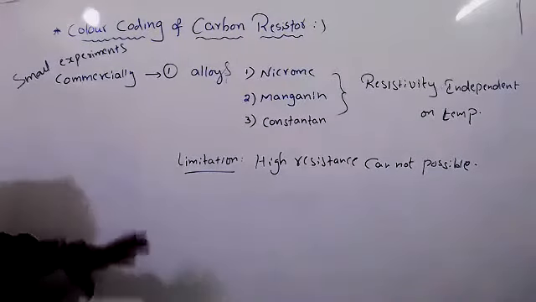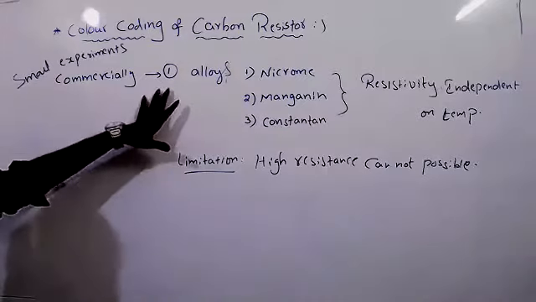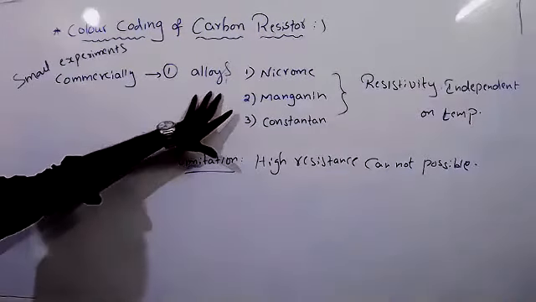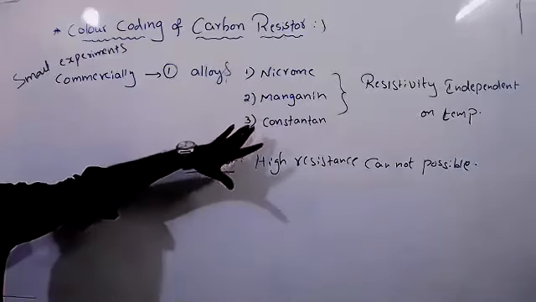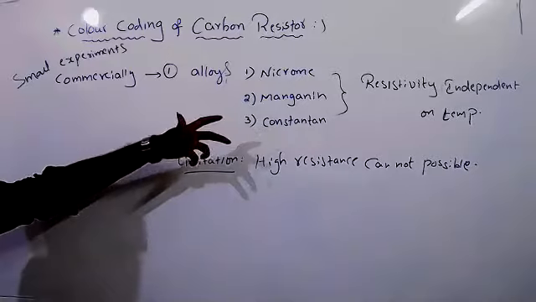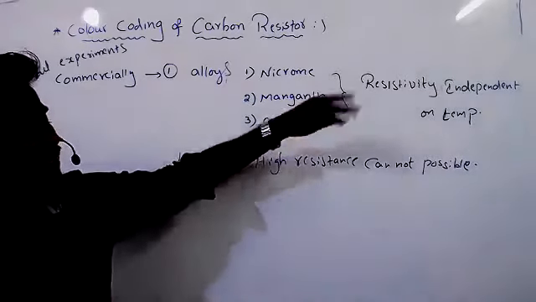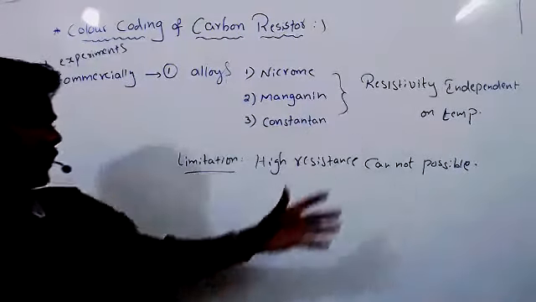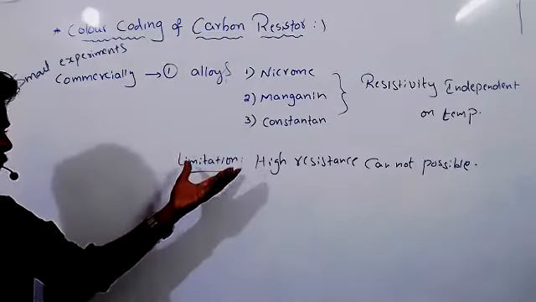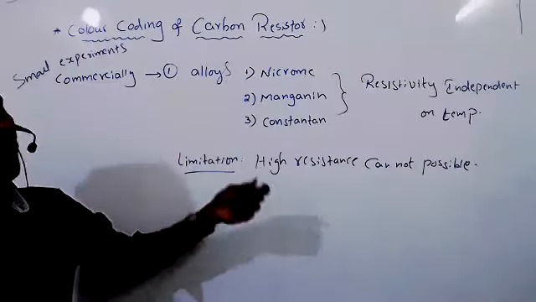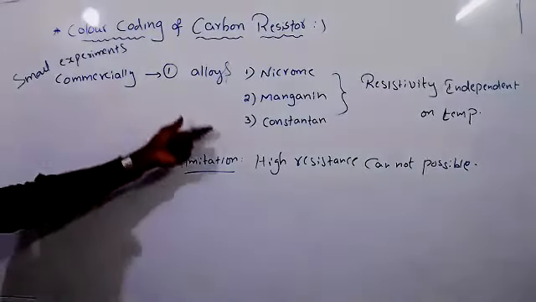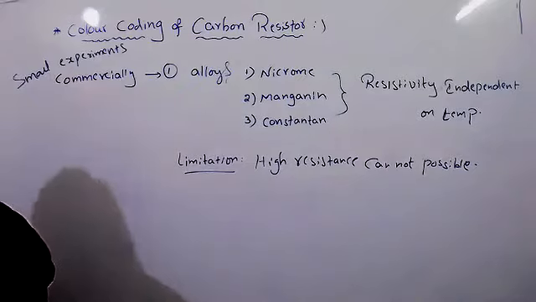I hope you understood. This is the first resistor. Commercially, they prepare the resistors first by using alloys. Which alloys? Nichrome, manganine, constantine. By using these alloys, the resistors' resistivity or resistance is independent of temperature. And high resistance cannot be obtained practically. So these resistors they will use for smaller experiments.